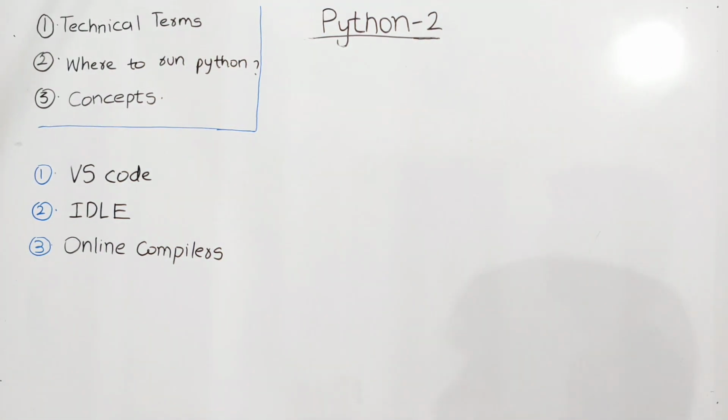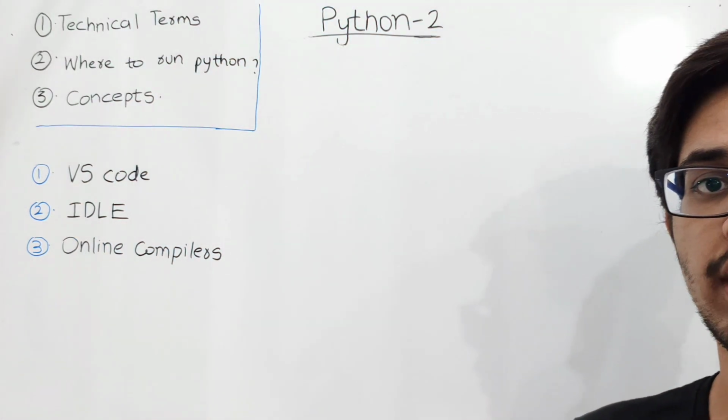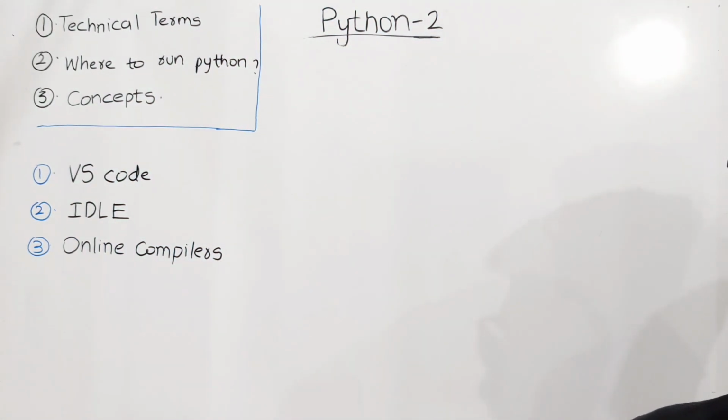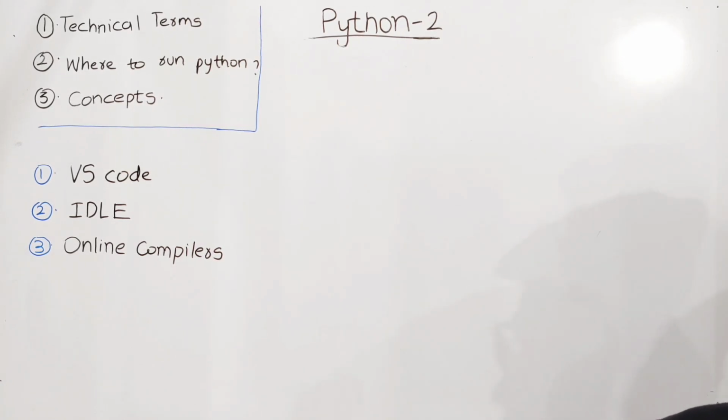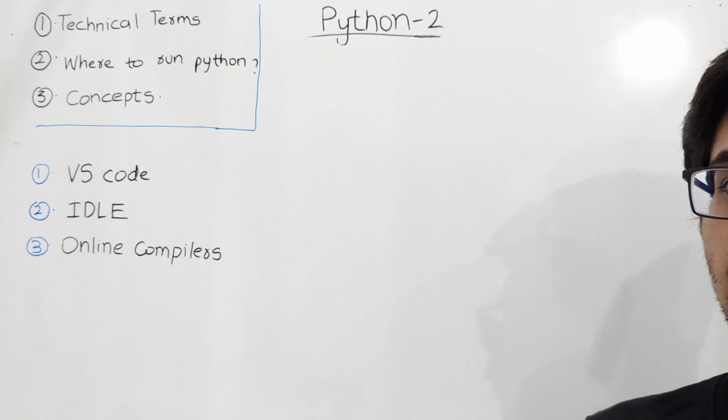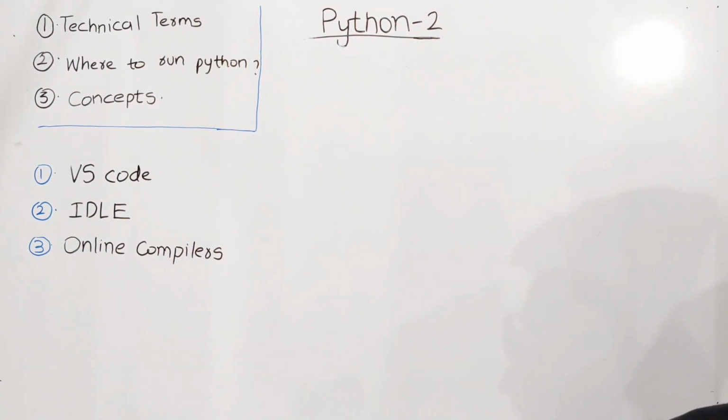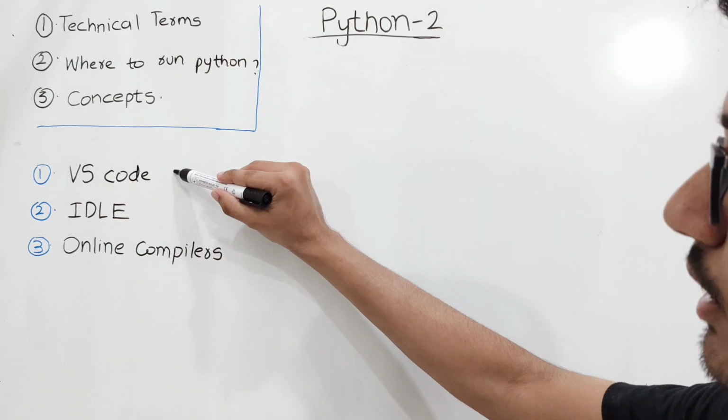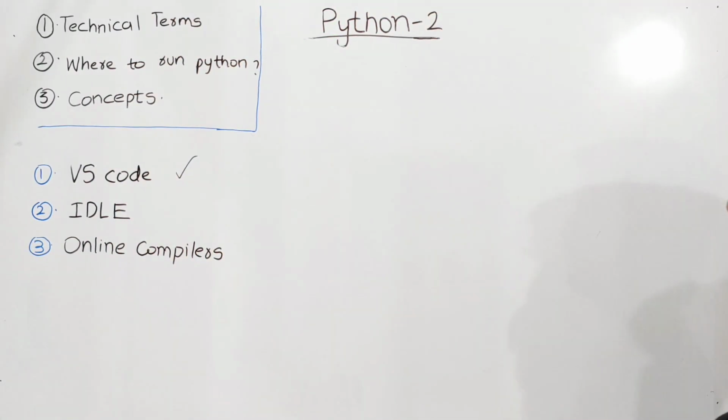And next, online compilers. Online compilers means in Google you can go and type Python online compiler. We can get many websites where we can compile and run Python programs. I suggest you use an online compiler, as it can run freely. But I better suggest using VS Code because it can scale up to large programs, or else you can go to IDLE.